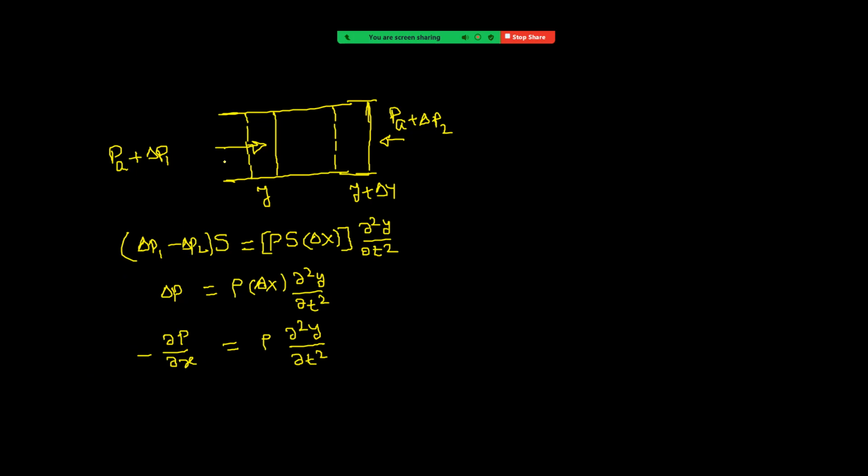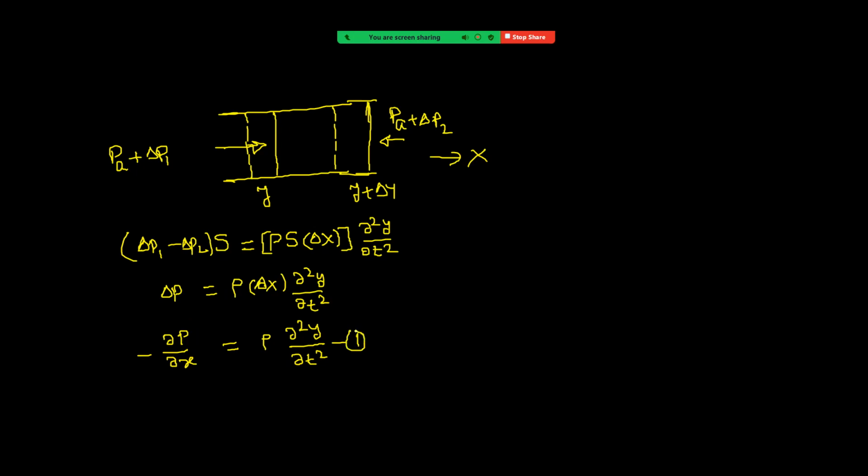Since we have taken delta P1 is greater than delta P2, net force is along the positive x-axis. And along the x-axis, pressure is now decreasing. I am repeating. Along the x-axis, pressure is decreasing because delta P1 is greater than delta P2. That's why the derivative of pressure with respect to x becomes negative. Negative of negative is positive. Now we want to get the value of dou P by dou x. Let us call this equation 1.